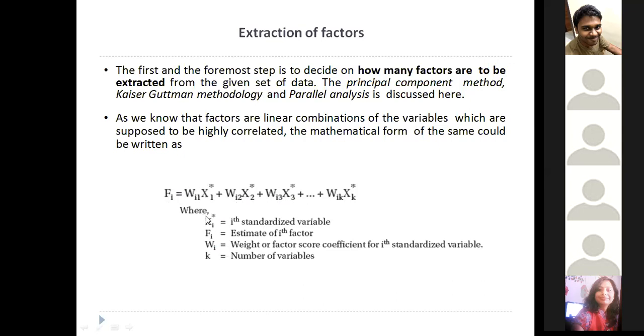It is the factor score coefficient, or you can call it the factor loadings. This weight is assigned to each variable, and k is your number of variables. This mathematical form completely resembles your linear regression model, but the working behind it is completely different. It is not completely based on gradient descent.